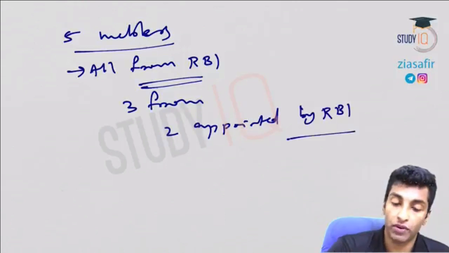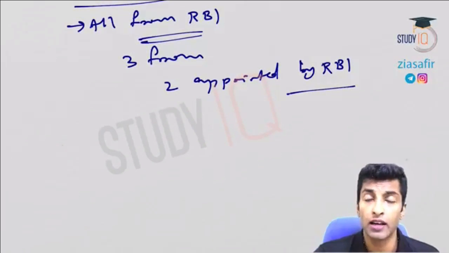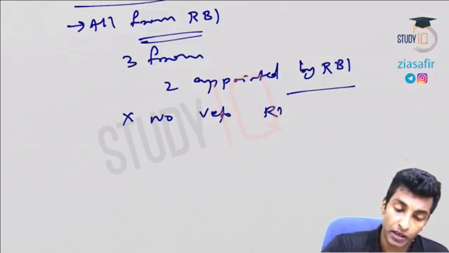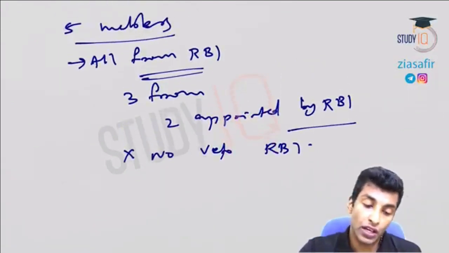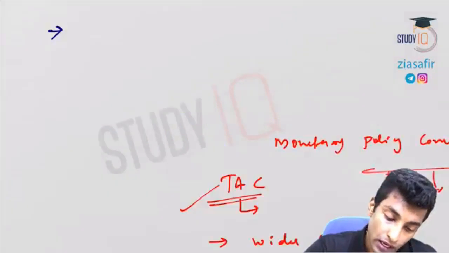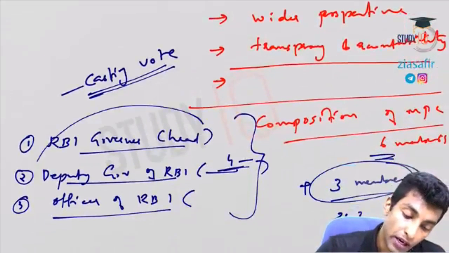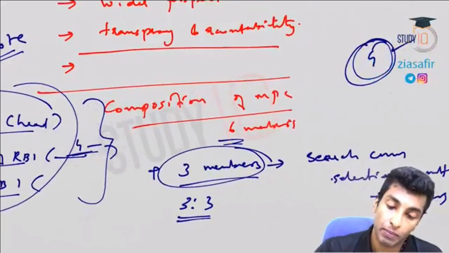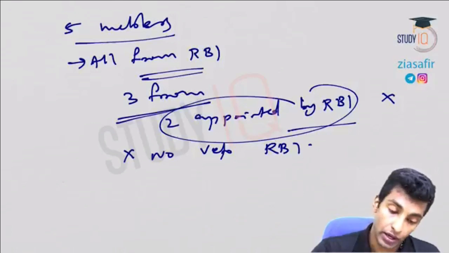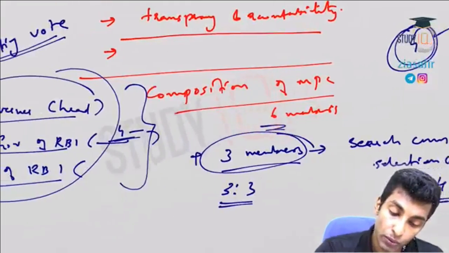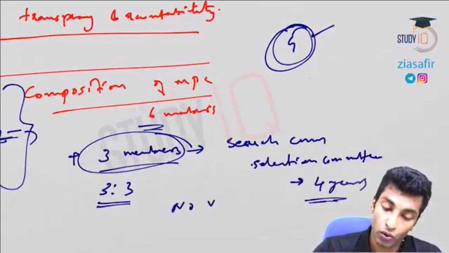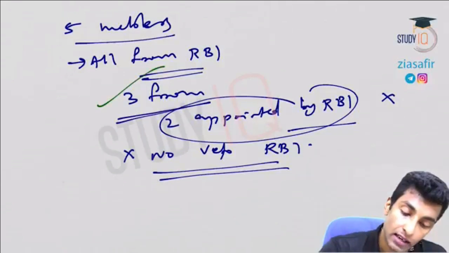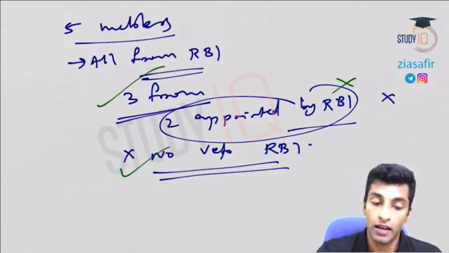So this is the framework or setup given by Urjit Patel related to the monetary policy committee, and there is no veto to the RBI governor. If you see here, 3 from RBI, now also there are 3 from RBI. But there, 2 were appointed by RBI; now that is not the case. 3 members are appointed by a different committee. No veto to RBI governor here also.